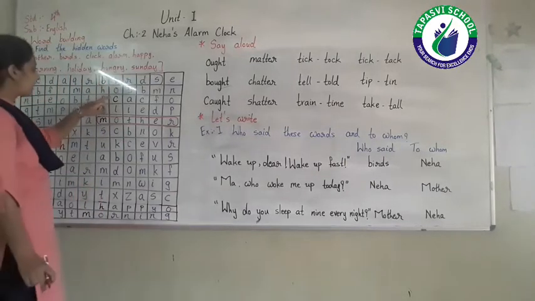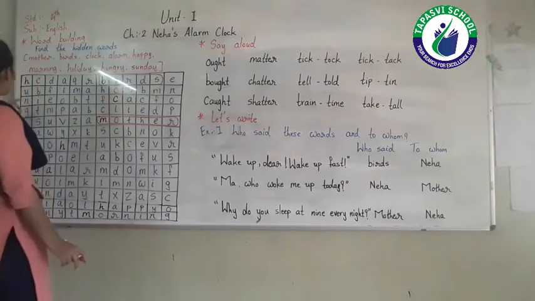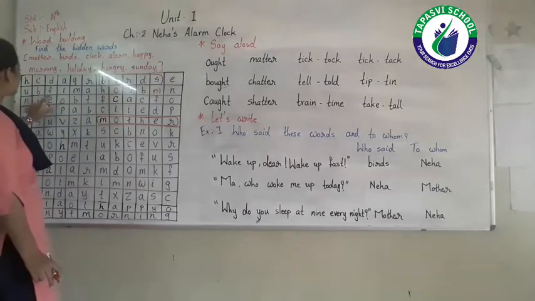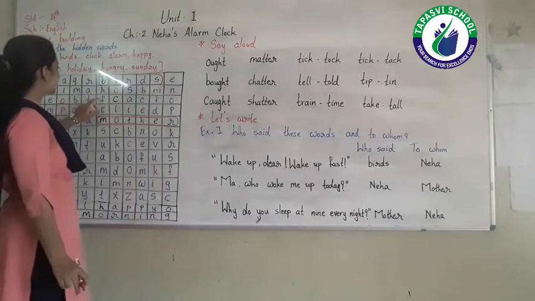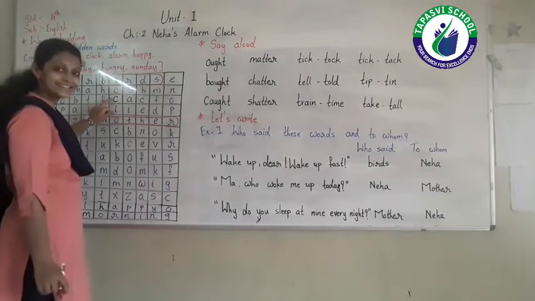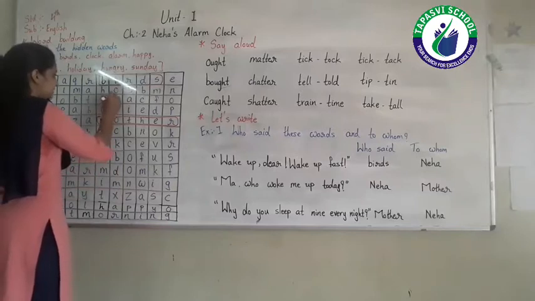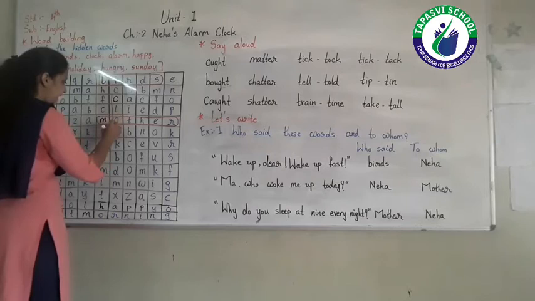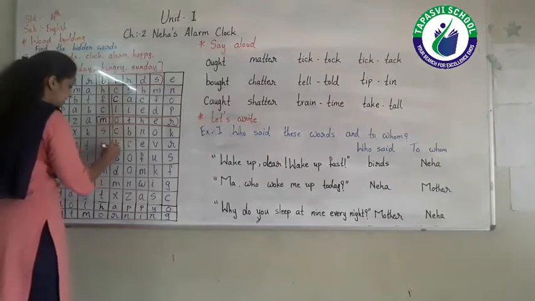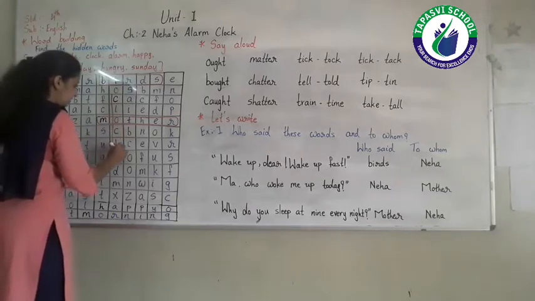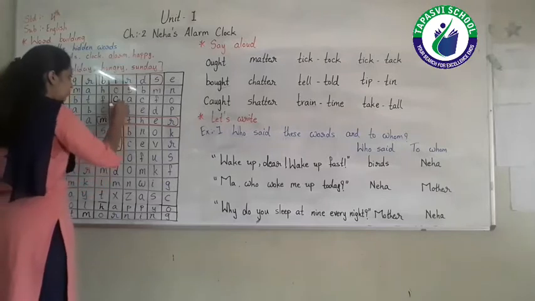Yes. Look at the columns: 1, 2, 3, 4, 5, 6, 7 and 8. Look at column number 8. Here the spelling of clock is given. So we have to encircle the word clock.